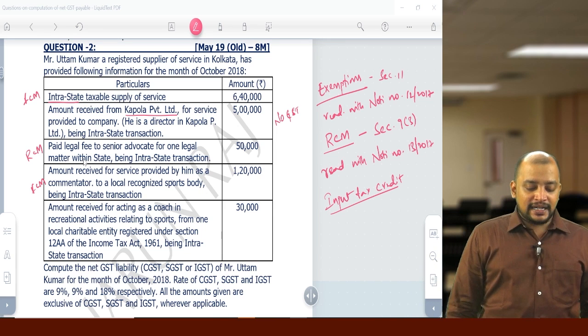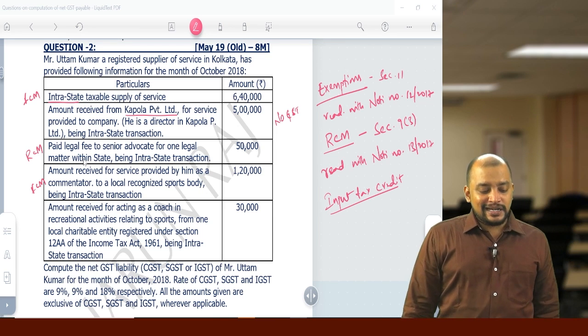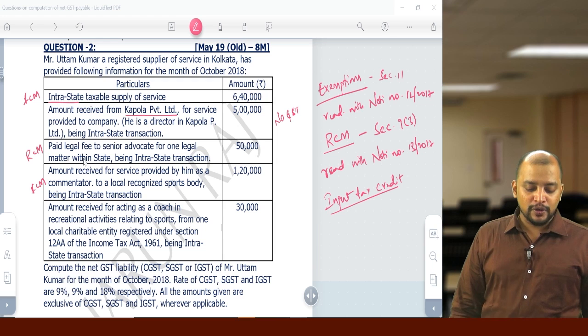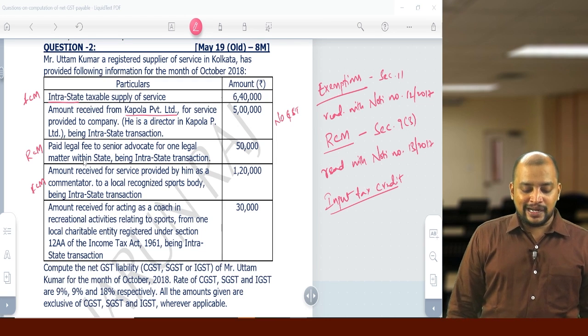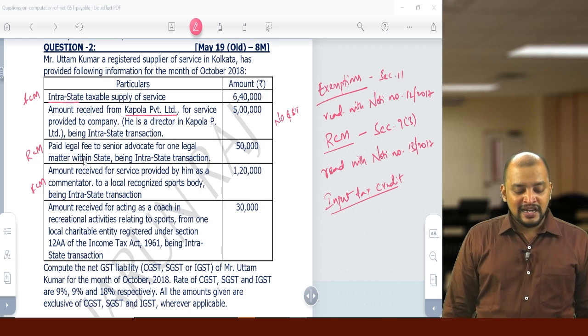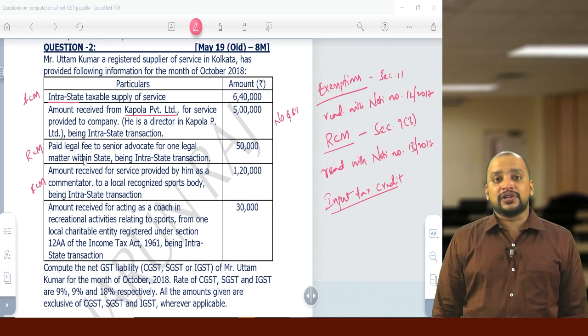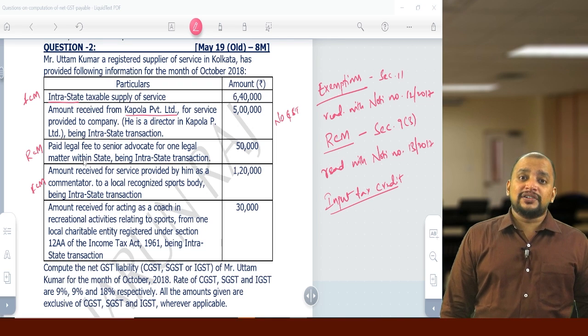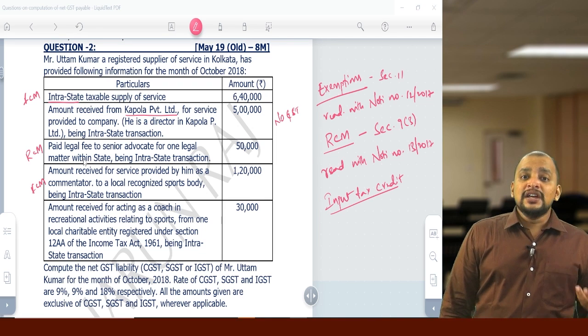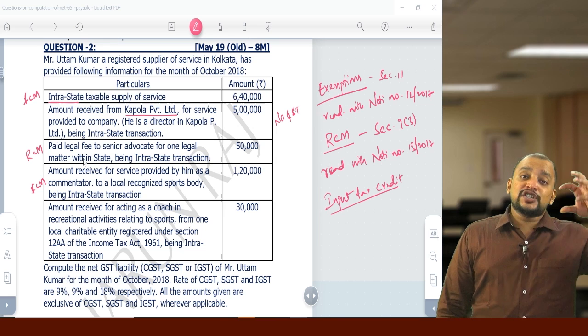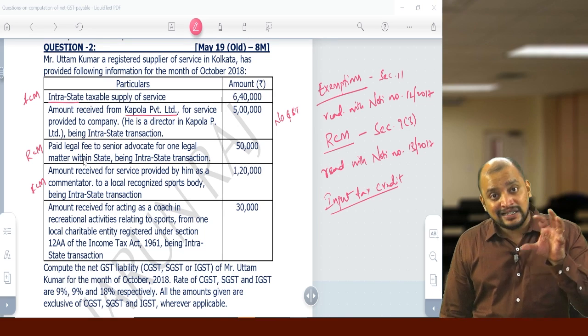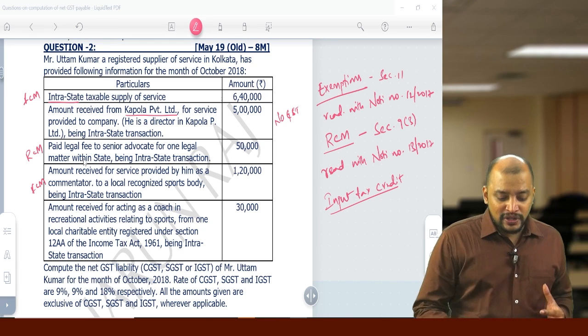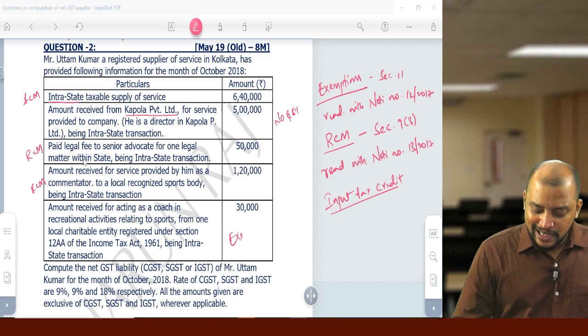Amount received for acting as a coach in recreational activities relating to sports from one local charitable entity registered under section 12AA of Income Tax Act, being intrastate transaction. So this is services by way of training in recreational activities relating to sports, and that sports academy should be registered as a trust. Then it is exempted. Actually this point is exempted. Why it is exempted? So we have one exemption.